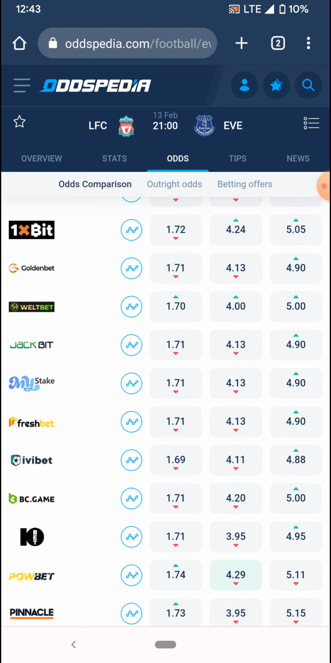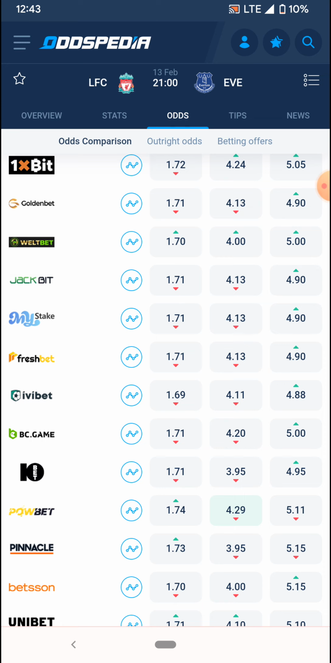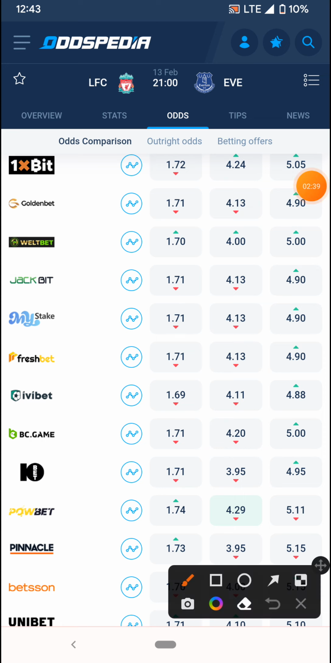So I'm on Oddpedia right now and I'm in the match of Everton playing against Liverpool. It's going to happen today, as you can see up there. If you look right down here, I have Pinnacle, and there you can see their odds for a Liverpool win, a draw and an Everton win.